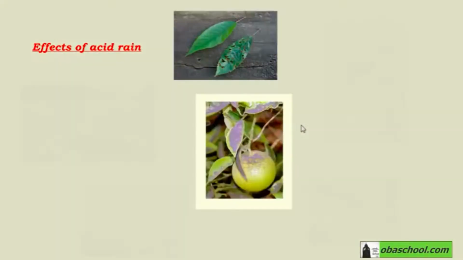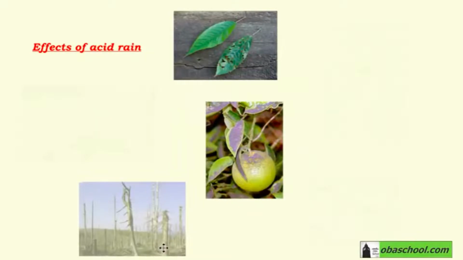It also affects crops. For example, here we have an apple. Notice how its color has changed. And here, the trees have lost all of their leaves.